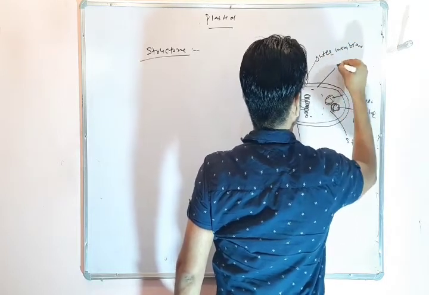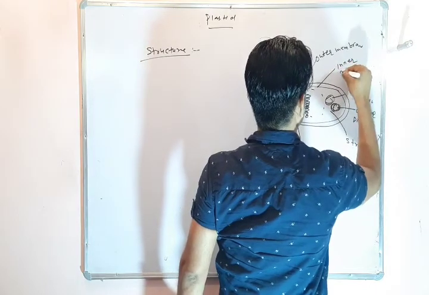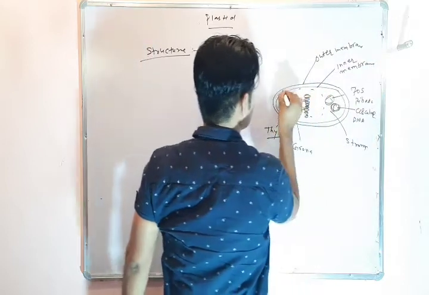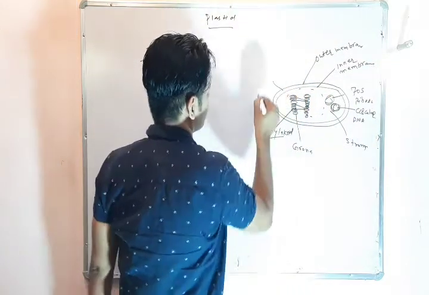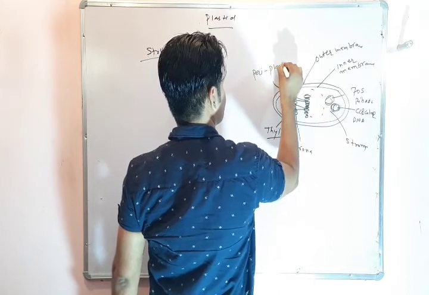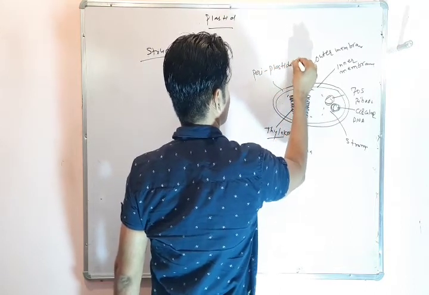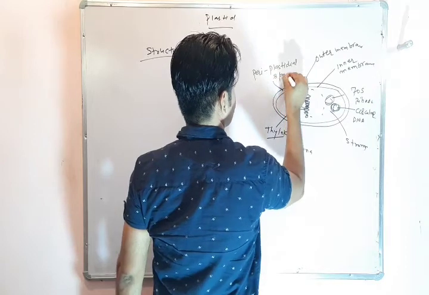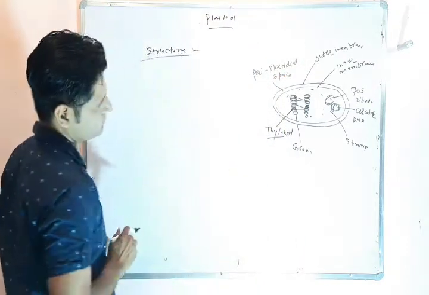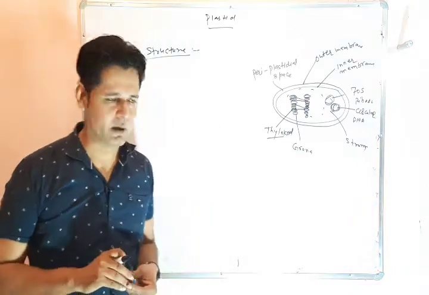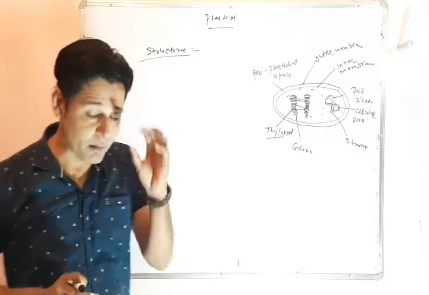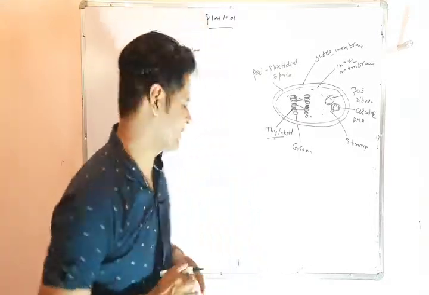This one is the inner membrane, and the space between the outer and inner membrane is known as periplastidial space. This is the structure of chloroplast.